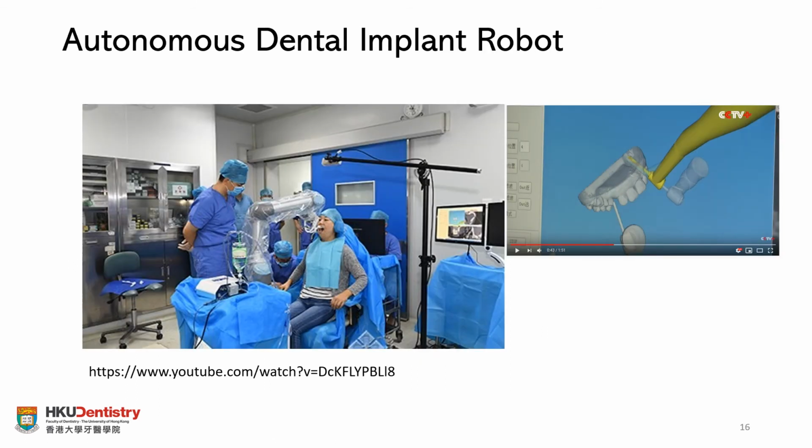Also, there were some efforts to develop robots that can do implanting completely automatically. One of them is this robot, which was built in China. There's not any scientific paper about that, but you can find a YouTube video about it. I put the link here, and I put the link in the description of this video. You can watch the video and get the idea how it exactly works.